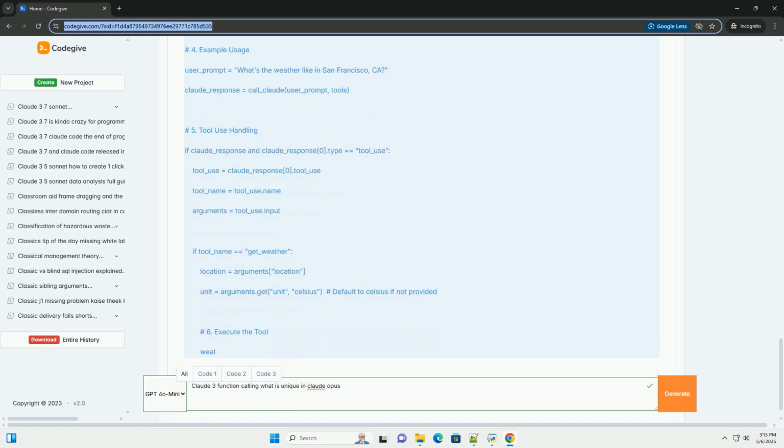Key takeaways about Claude 3 and function calling. Claude 3 is significantly more reliable and capable than previous models in handling function calling, especially with complex tool definitions. Pay close attention to JSON schema and ensure your tool definitions are valid. Implement robust error handling and security measures. Prompt engineering still plays a role in guiding Claude's behavior. Experiment with complex tool definitions and chains of tool use to unlock the full potential of Claude 3.